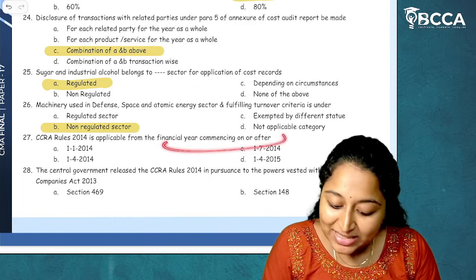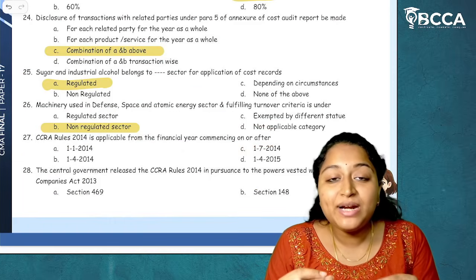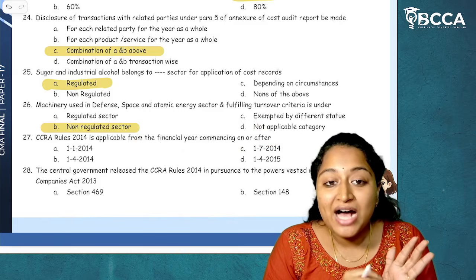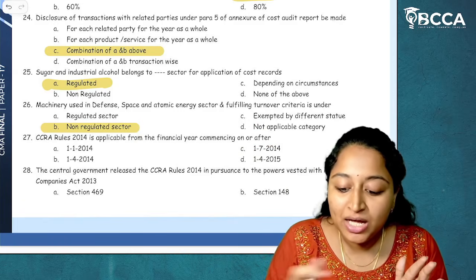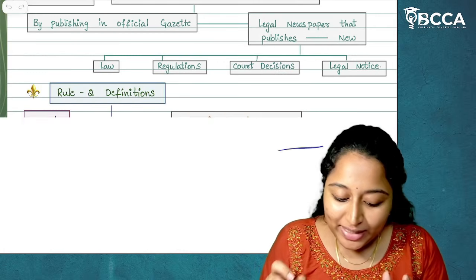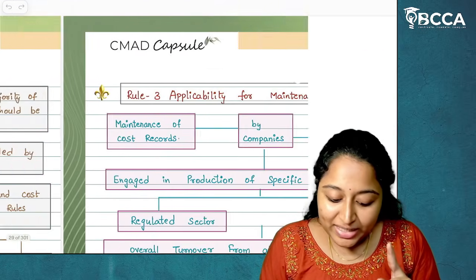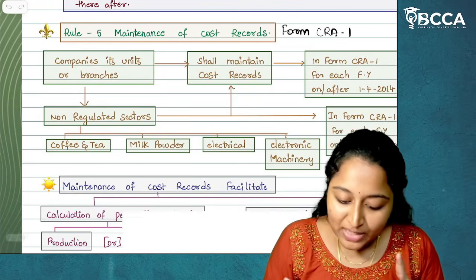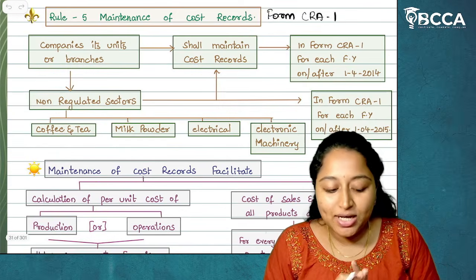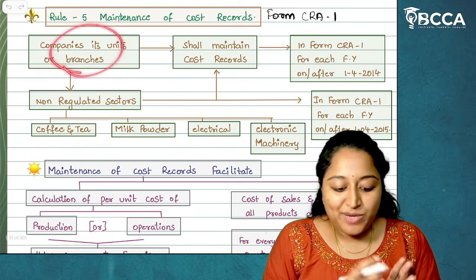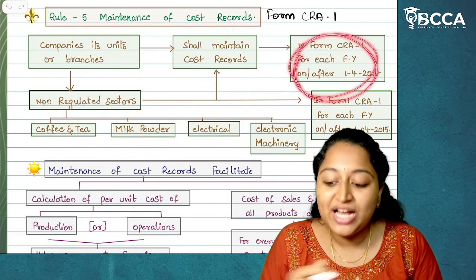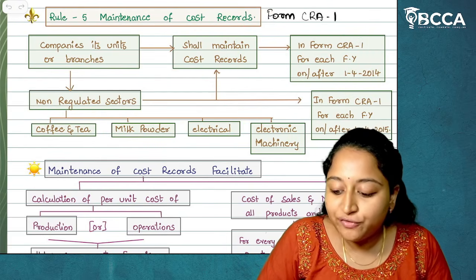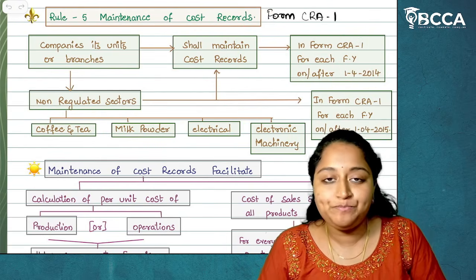But did they ask only about the commencement date? The answer is no. They have asked from which financial year on or after this becomes applicable, which means it is not related to Rule 1, it is related to Rule 5, maintenance of cost records. Companies, its branches, its units shall maintain cost records for each and every financial year on or after 1st April 2014.